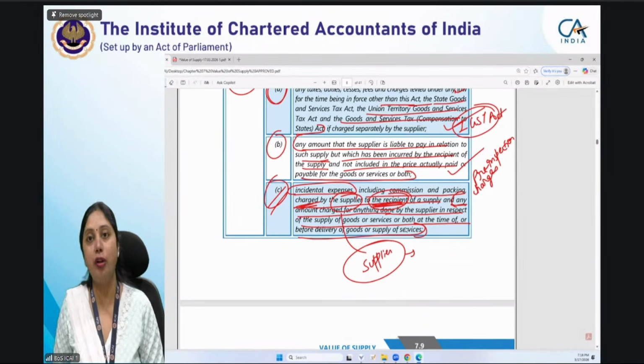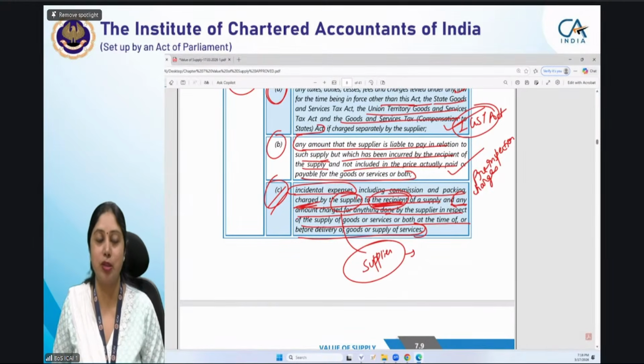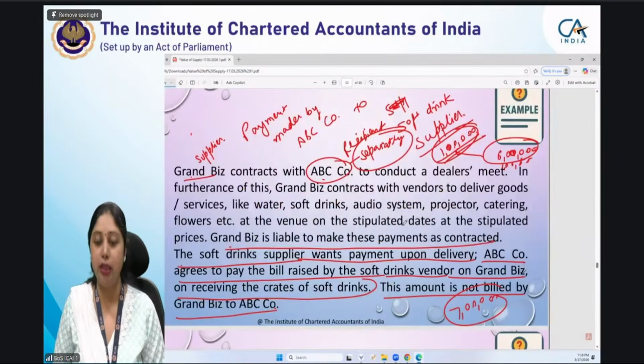If I mention a wrong reason, if I mention it as incidental expenses, though the buyer is incurring the expense of the supplier, then it will amount to giving wrong reasoning, and that should not be there. We don't have to just give the correct answer, we have to give correct reasoning also, irrespective of section or rule number.